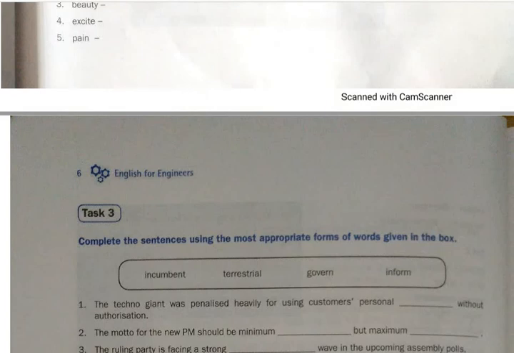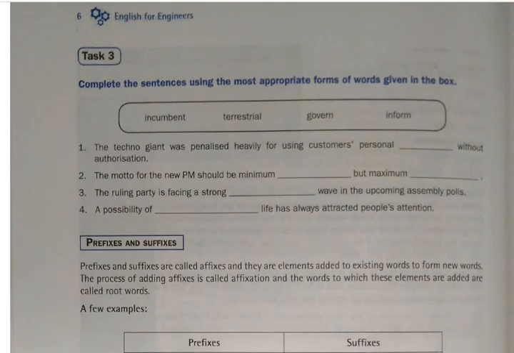Now task 3. Complete the sentences using the most appropriate form of words given in the box. Now there's a slight printing mistake here. There are 4 words given and there are 5 blanks.